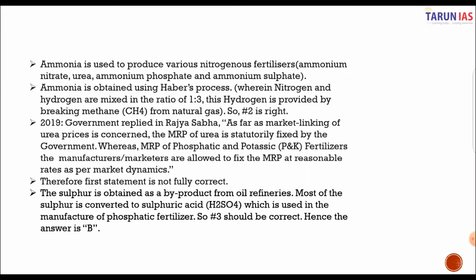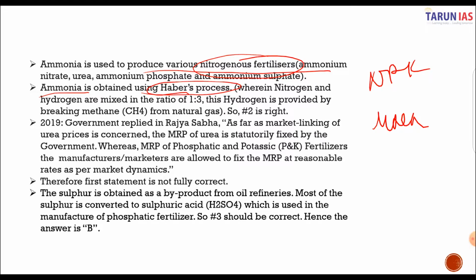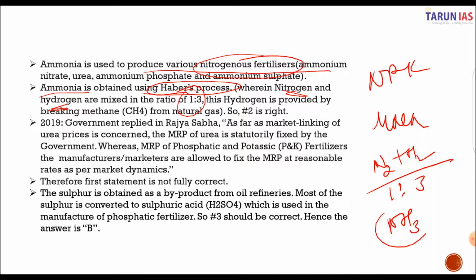So you can read the explanation from here that ammonia is used to produce various nitrogenous fertilizers such as NPK and the urea fertilizer. Ammonia is obtained using the Haber's process when nitrogen and hydrogen are mixed together in the ratio 1:2. So this is what ammonia is, and in ionic form it is NH4 plus.